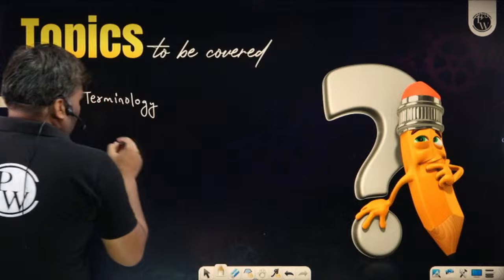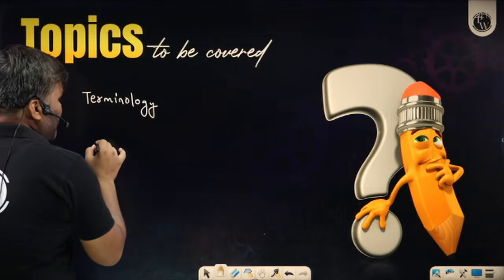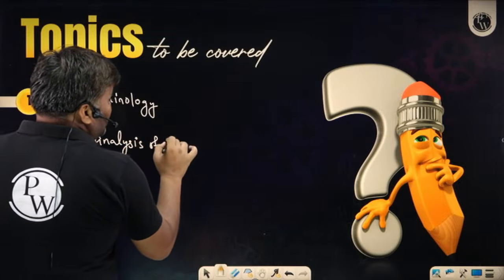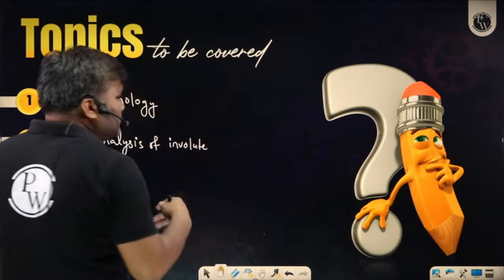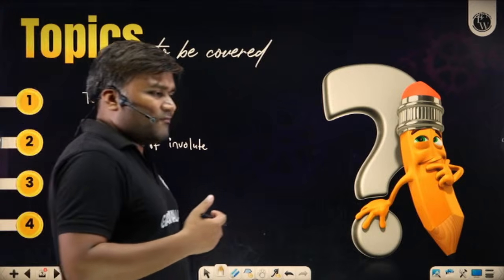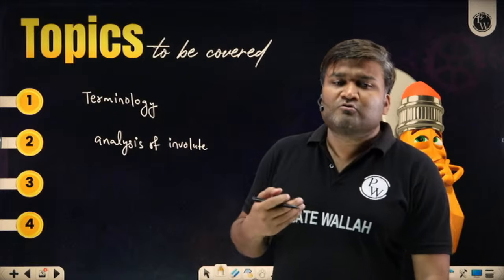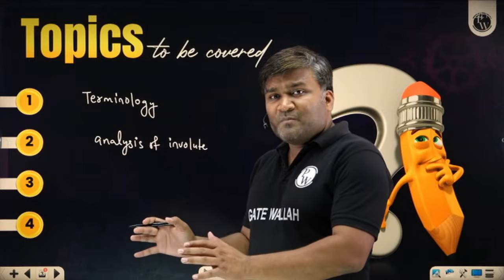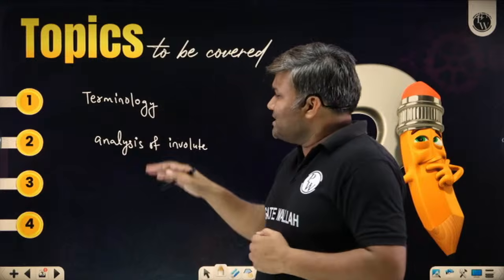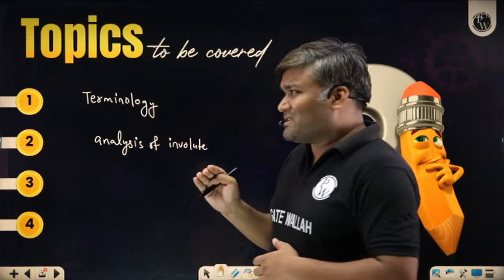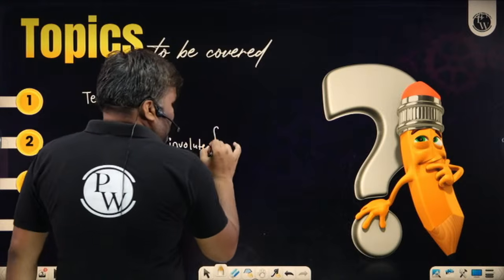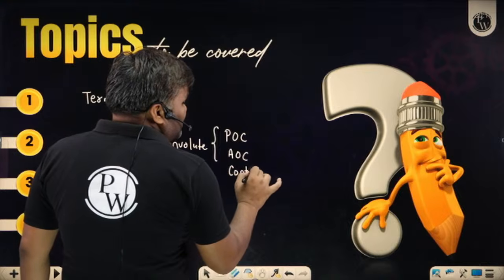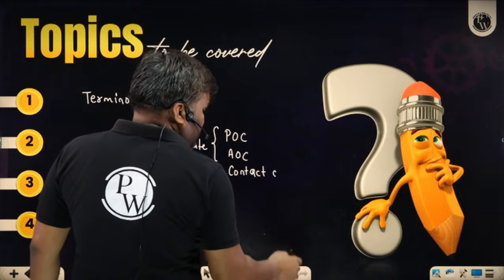Second thing, questions they are going to ask about analysis of involute gear, because involute is in our syllabus. Although there are two conjugate profiles, we may have gears which have involute teeth, we may also have gears having cycloidal teeth, but cycloidal teeth are not generally used in the market, as well as not in our syllabus. In our syllabus only analysis of the involute part is there. So analysis related questions they can ask. Here they can ask, tell me what is the path of contact, tell me what is the arc of contact, tell me what is the contact ratio, etc. These are the questions which can be asked.